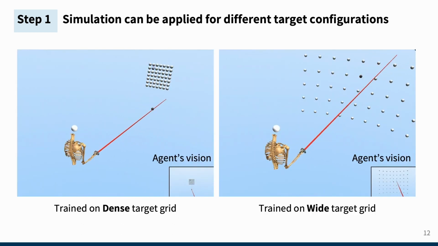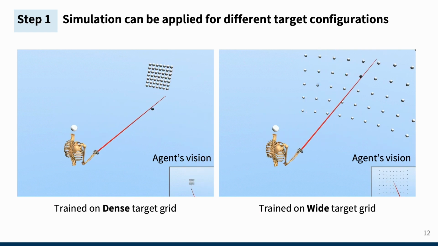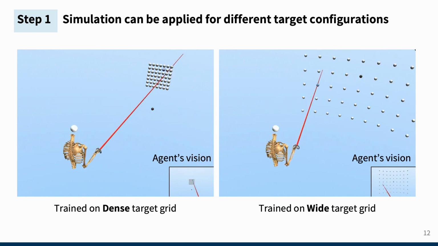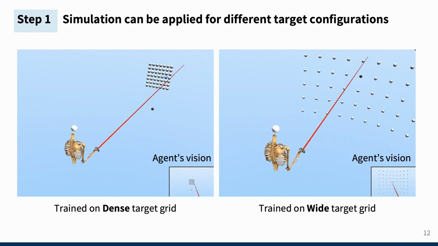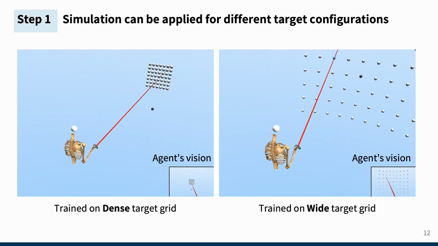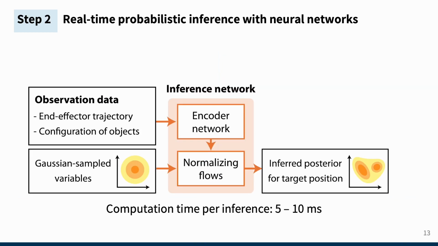One of the key advantages of this simulation approach is its transferability. Once the training environment is established, introducing a new target environment just requires retraining an agent. This eliminates the need for expensive human data collection. In the next step, we leveraged those simulated data to create an inference network.